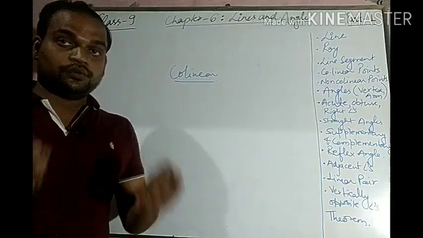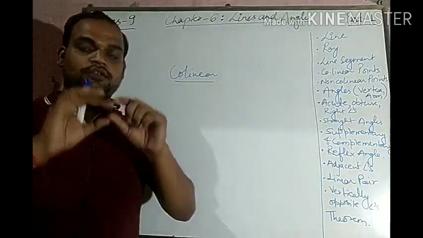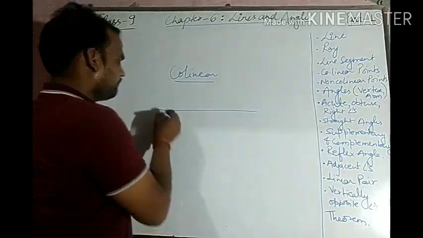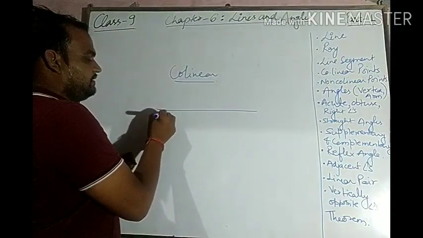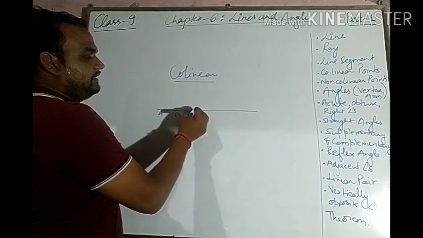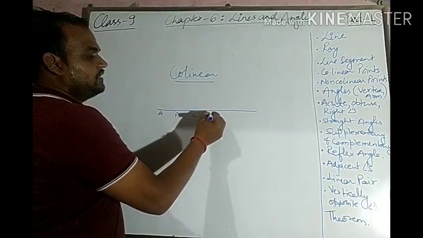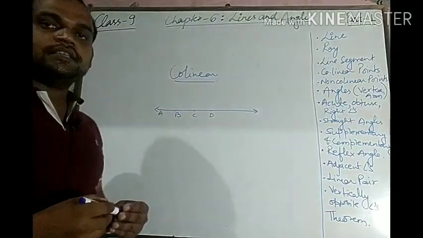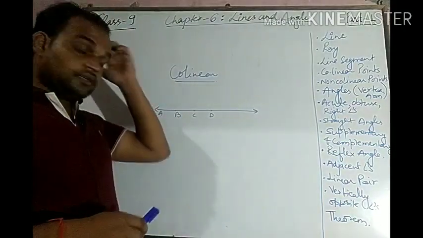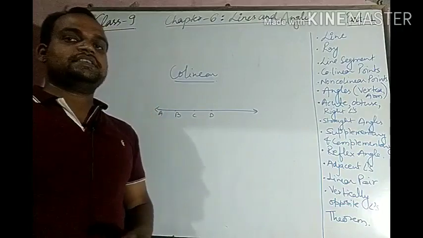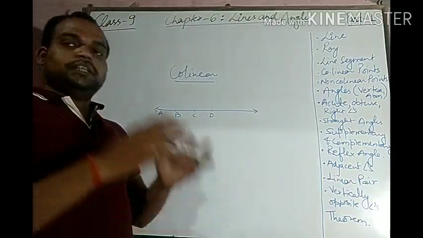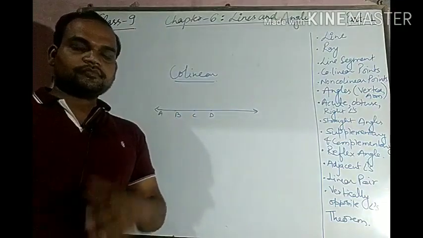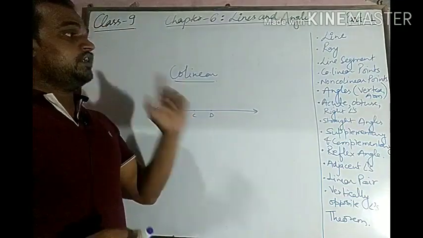If 3 or more points lie on the same line, then these points are called collinear points. These are called collinear points. And also, if these 3 or more points lie on the same line segment or ray, they are also known as collinear points.